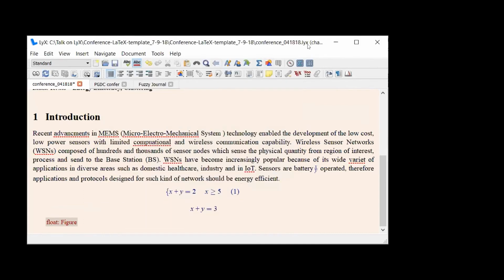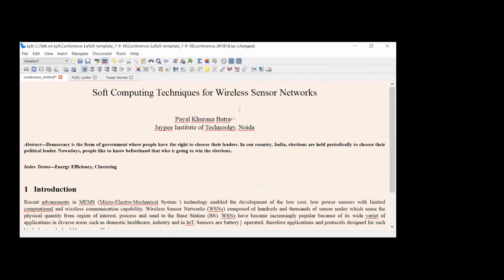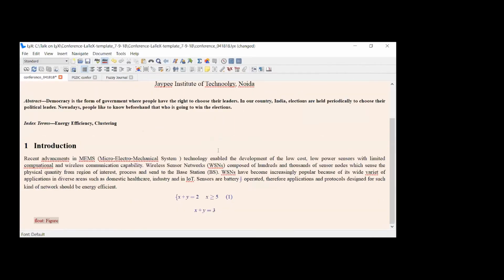So when you create a PDF, your image will appear at the bottom of that particular page. That is the default placement. It will adjust your text itself. In MS Word, suppose you inserted text later on, your figure will go here and there. So what is the benefit of this?